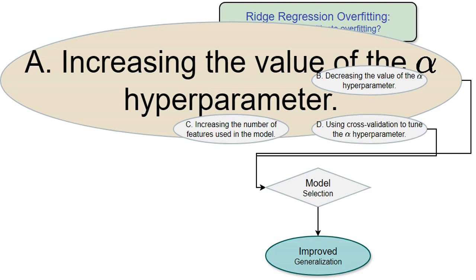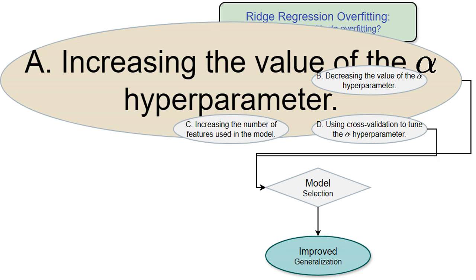I see this option. Increasing alpha strengthens regularization in ridge regression. Think of alpha as a dial controlling how much we pull back on the model's complexity. A higher alpha means a stronger pull, preventing overfitting by forcing the model's coefficients, the numbers that determine the impact of each feature, to be closer to zero. This makes the model simpler and more resistant to noise in the training data, improving its performance on new data.